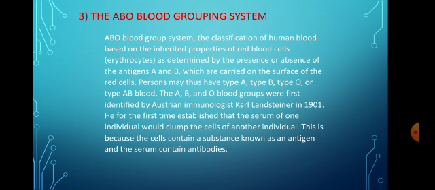The next type of blood grouping system is the ABO blood grouping system. It is the most important among all. According to the ABO blood grouping system, there are four types of blood groups: blood group A, blood group B, blood group O, and blood group AB. The ABO blood grouping system was given by Karl Landsteiner in 1901. He, for the first time, established that the serum of one individual would clump the cells of another individual. This is because the cells contain a substance known as antigen and the serum contains the antibodies.